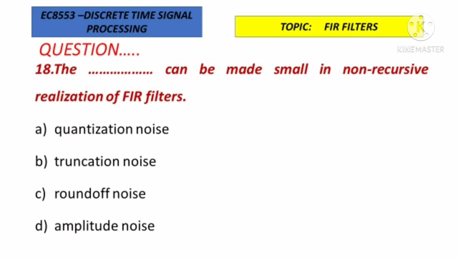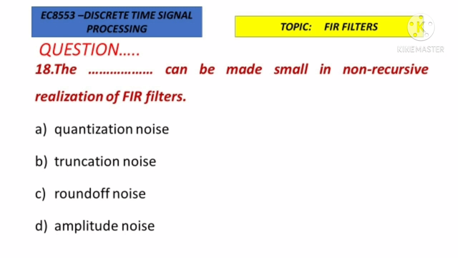Next question. The dash can be made small in non-recursive realization of FIR filters: quantization noise, truncation noise, round off noise, or amplitude noise. So when we realize an FIR filter, either recursive or non-recursive, which can be made small? In all FIR filters we have to do quantization, truncation and round off. So in the non-recursive realization of an FIR filter, which can be made small, that is the question here.